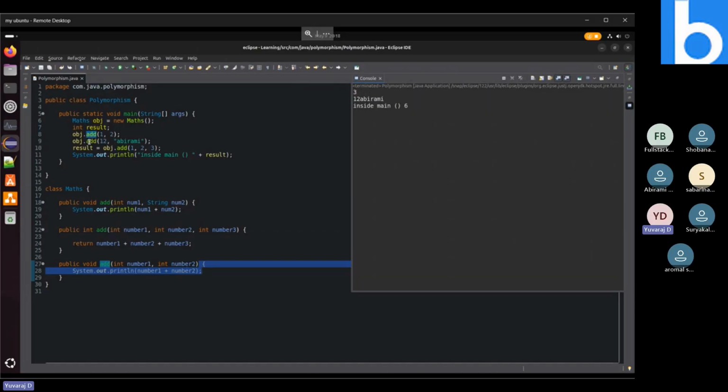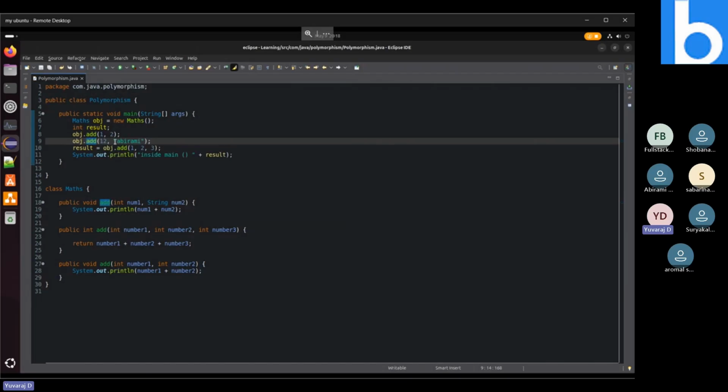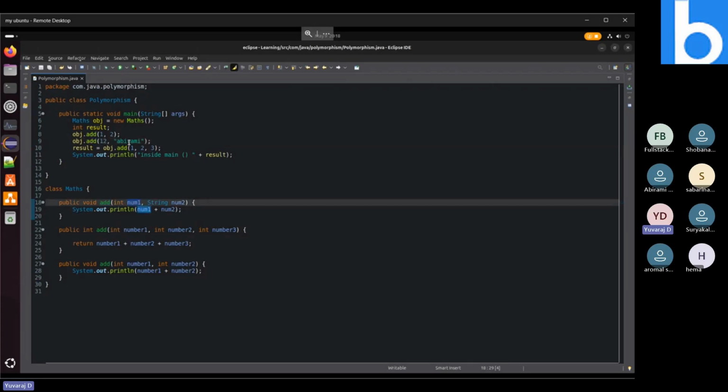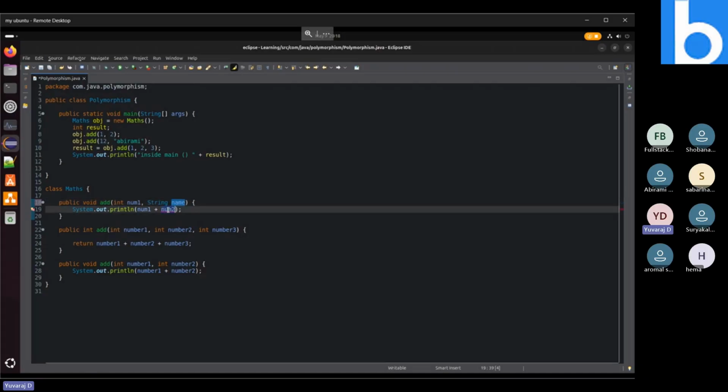After that, this second add method will be called. So what will the second add method do now? 12 and Abhinami, these two values I have passed to this method. This 12 will be assigned to number 1, and this Abhinami value is a string, and it will be passed into number 2. Number 2 is a variable name. A variable name can be anything, but it needs to be meaningful. So I am passing name. So this Abhinami value will stay inside this name, and we are adding an integer value with a string value.